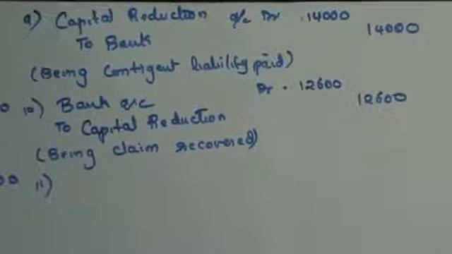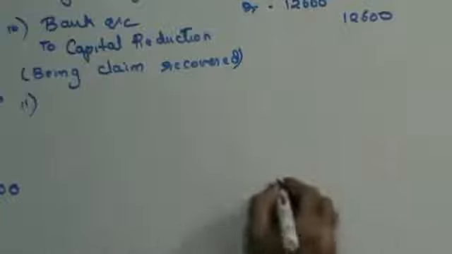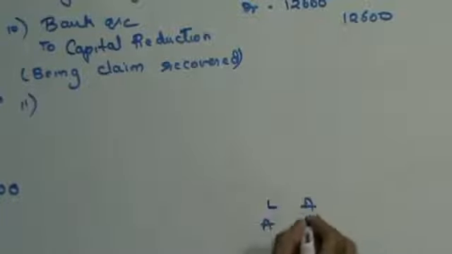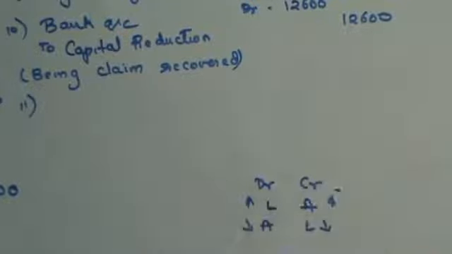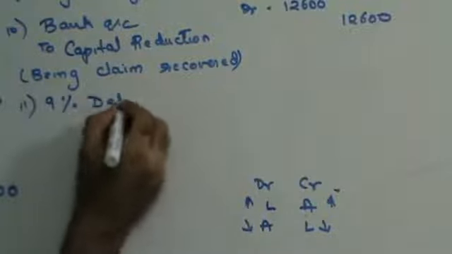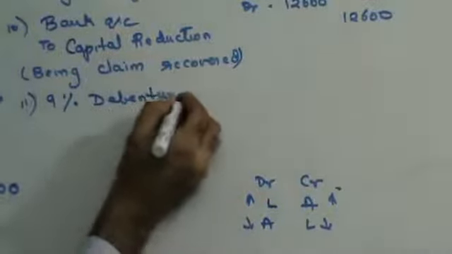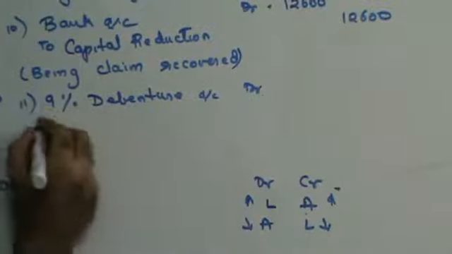Debenture holders agreed to forego the principal amount of 30,000 and accrued debenture interest in full. Liability going down, right? Liability going down means capital reduction should be on the credit side. Now debenture holders, so 9% debentures account debit. They agreed to forego the interest also.